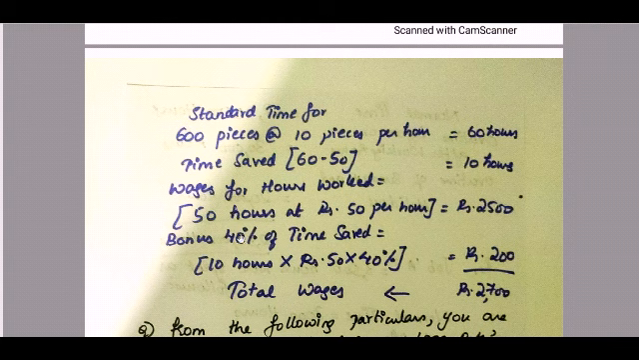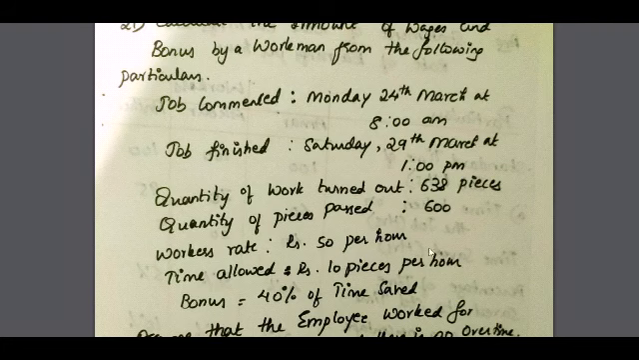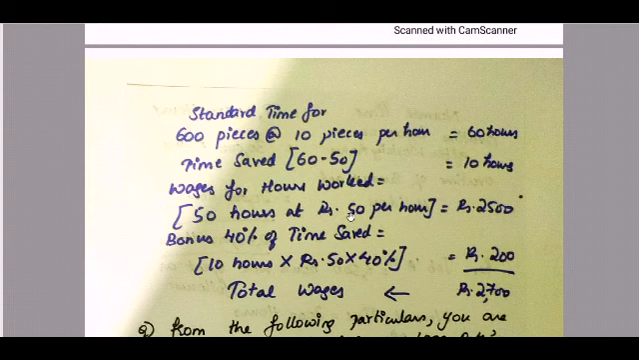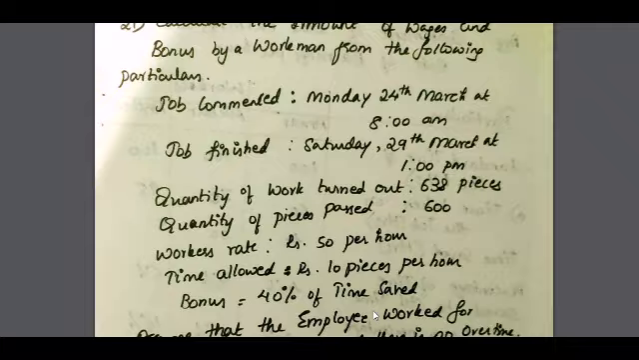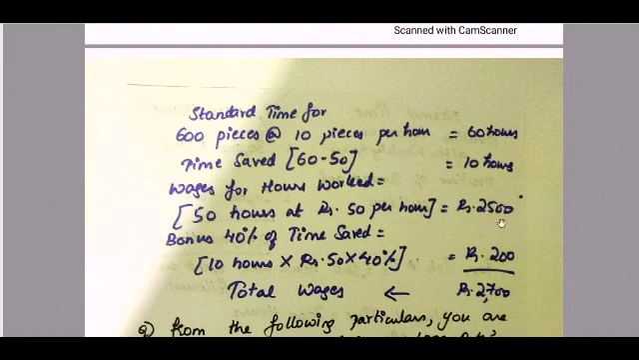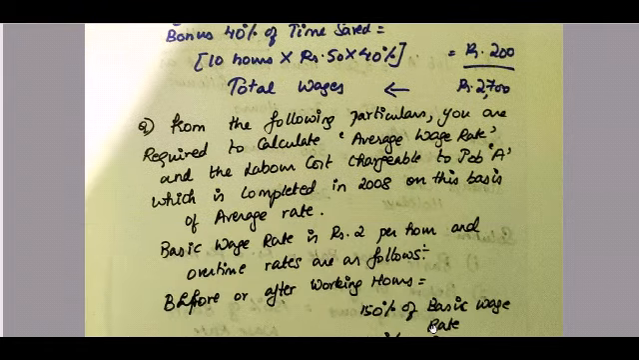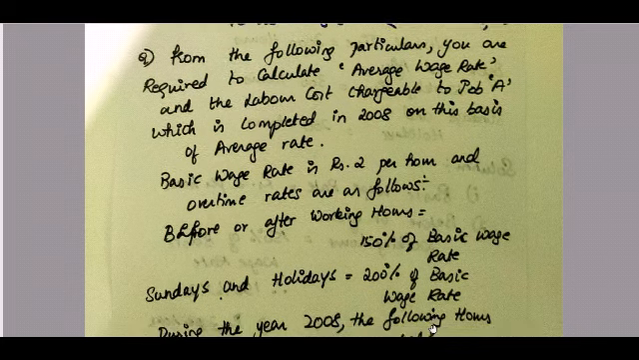Now you're supposed to calculate your wages and bonus. So wages, how do we calculate? For 50 hours, that is the time taken, at rupees, how much is your per hour rate? 50 rupees. So 50 hours at rupees 50 per hour, which is 2,500. Now bonus, how are we supposed to calculate? They have given in the question 40% of time saved. So time saved is how much? 10 hours. So 40% of 10 hours into per hour value of 50 rupees, which is equal to 200. Therefore your total wages is 2,700. So moving on to the next question.